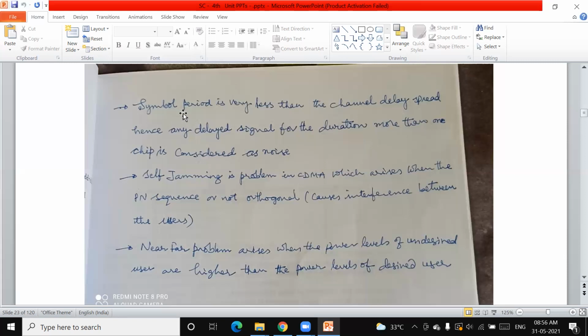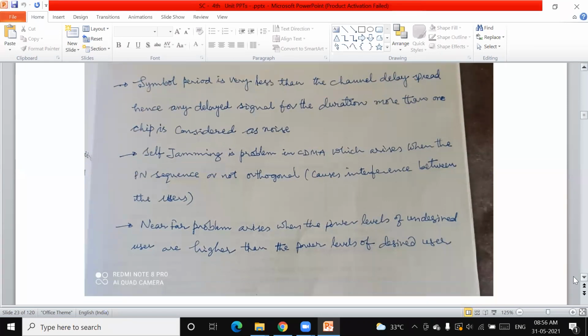If the delayed signal is greater than the chip duration, then it can be considered as noise. So we have to see that the delayed signal duration must not be less than the chip duration. Otherwise, it is going to be noise.